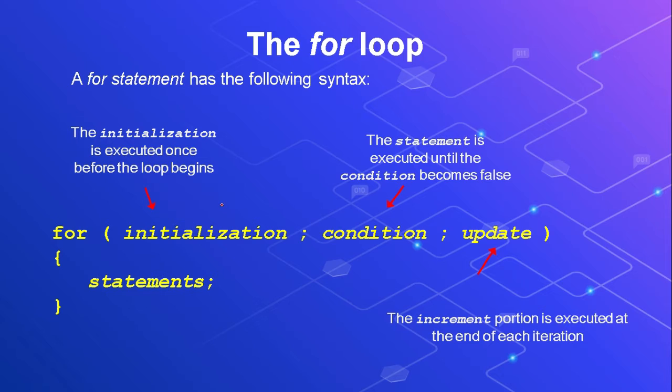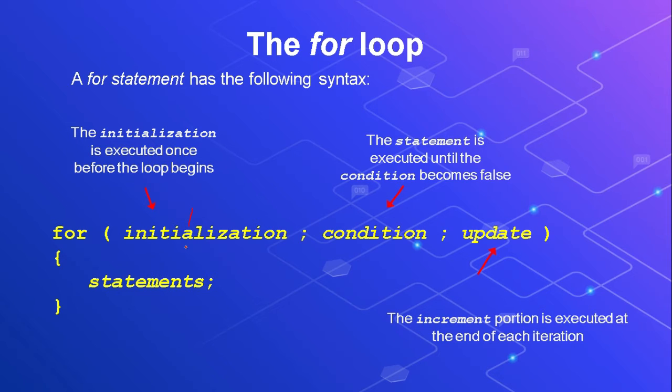You will be writing this syntax in your copy. I have written for in lowercase, and this is the first statement, initialization. The for loop starts with the initialization part, so you can say that this will be executed first.